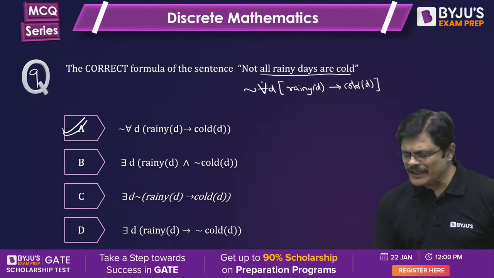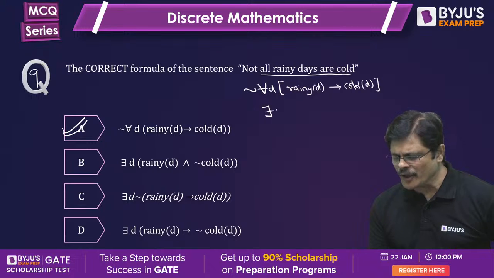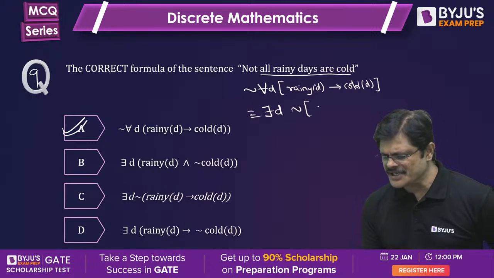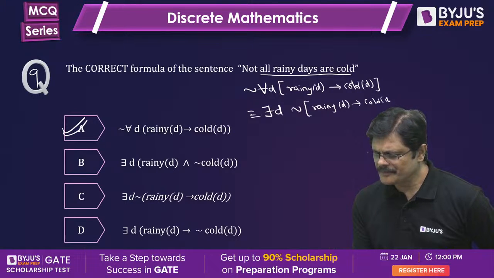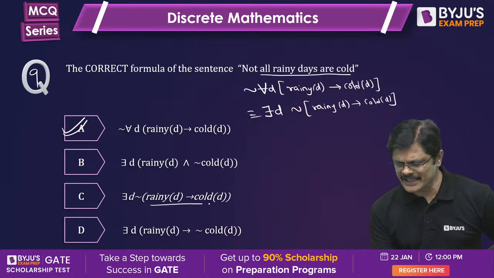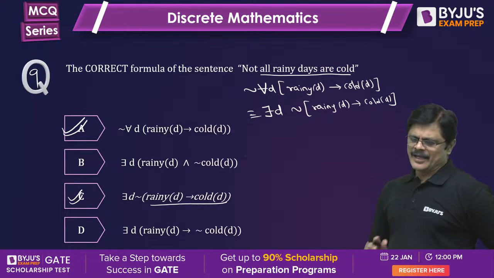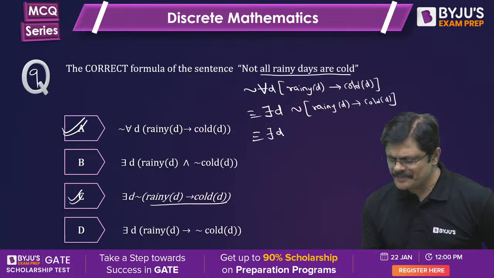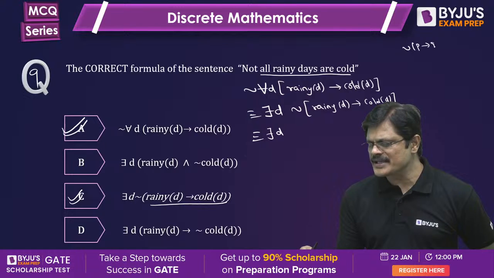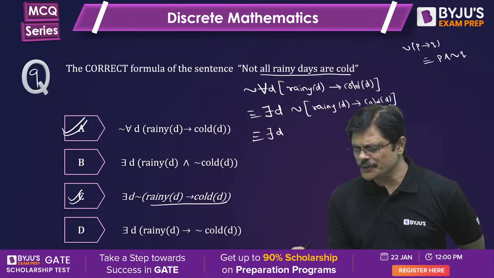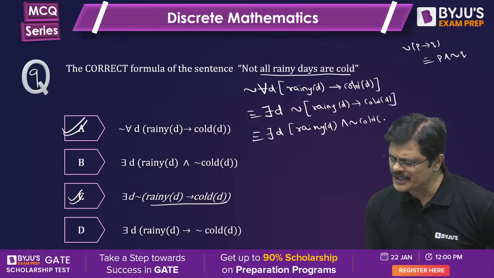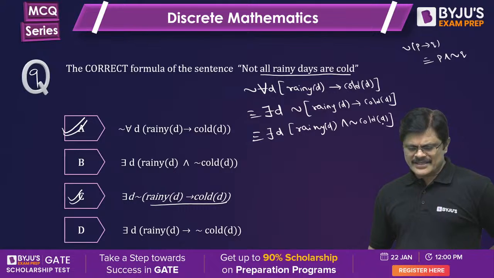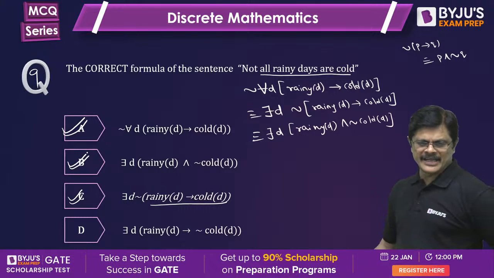The other form is you can take negation inside. When you take negation inside, for all changes to there exists, and this is negation of rainy(d) implies cold(d). Check whether this option is available. Yes, it is also available, which is option C. Now when you apply negation to this, because negation of P implies Q is equivalent to P and negation Q, this is rainy day and negation cold day. This option is also available, which is option B.